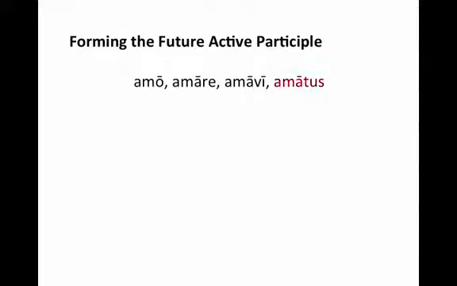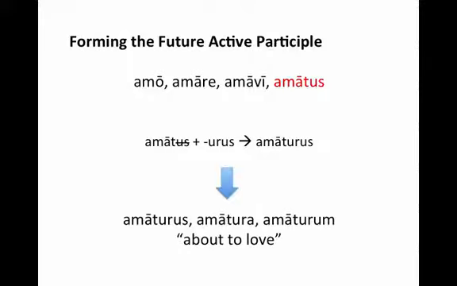We're going to go to that fourth principal part, amatus. We're going to drop off our us, and we're going to add urus. So amaturus is the simplest form of our future active participle. But of course, as a participle, it changes for gender. So it's really going to be amaturus, amatura, amaturum, about to love.